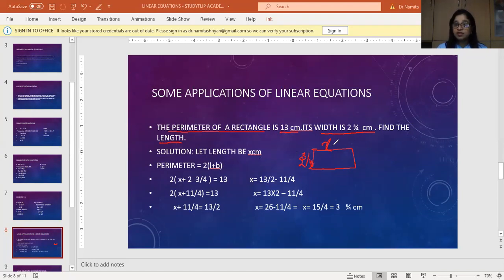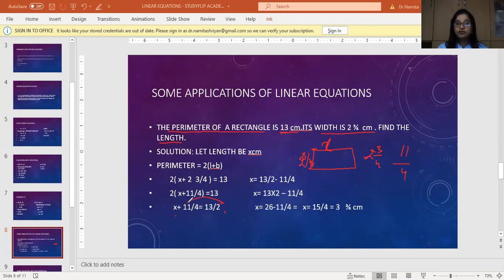We know perimeter is 2 times length plus breadth. So now I'm just substituting the values. Length is x, breadth is 2 3 by 4, 2 times that equals 13. We already know perimeter is 13. So now I'm going to solve this. 2 3 by 4: 4 twos are 8 plus 3 equals 11 by 4. So I'm putting that value 11 by 4. I'll keep the bracket as it is. When this 2 comes on the other side, it becomes division. So x plus 11 by 4 equals 13 by 2.